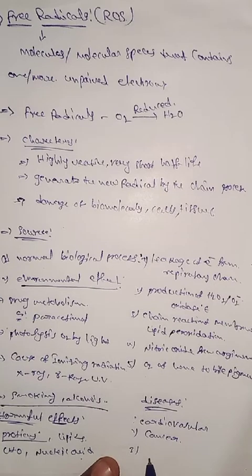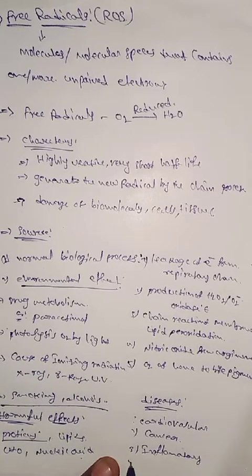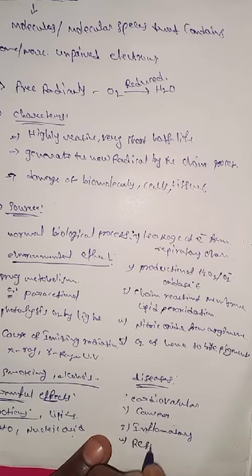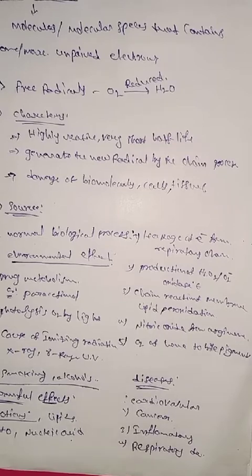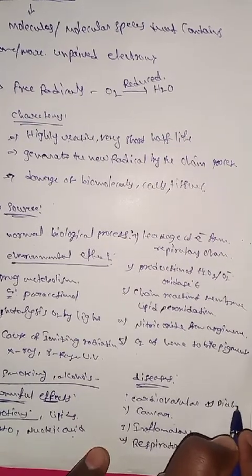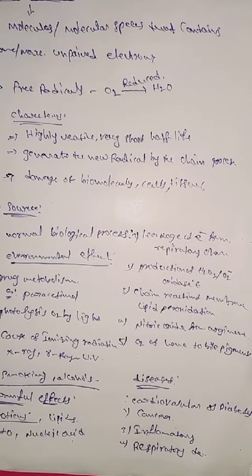Third is inflammatory diseases. Fourth is respiratory diseases. Fifth is diabetes. Cataract, male infertility, the aging process and other types of diseases are also produced by free radicals.